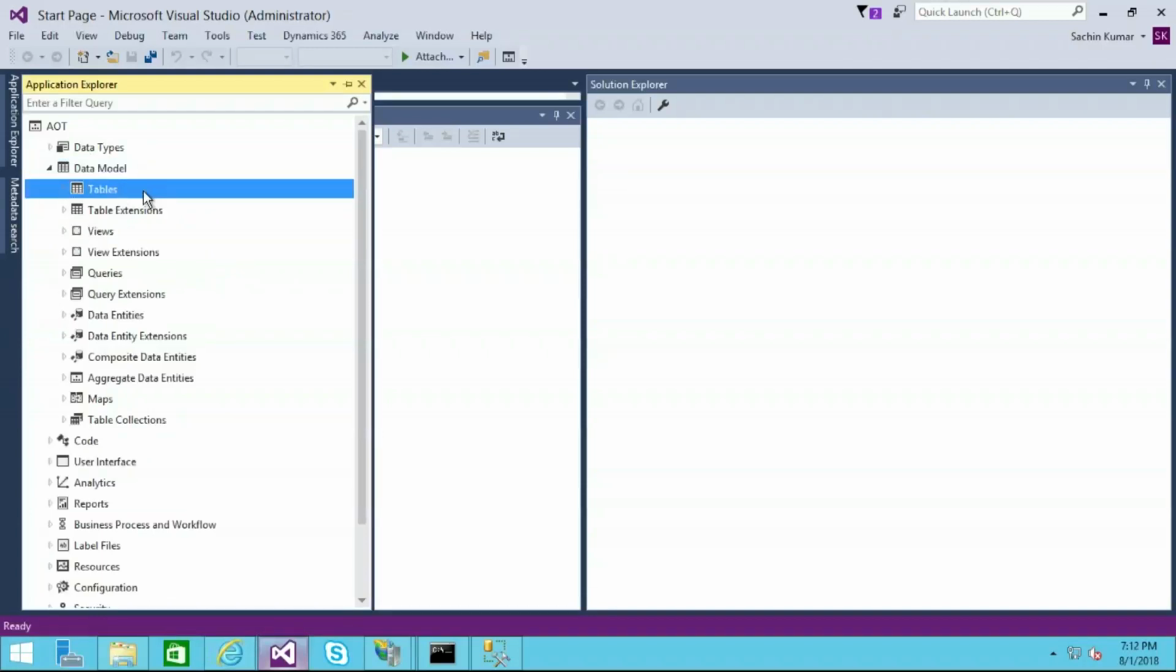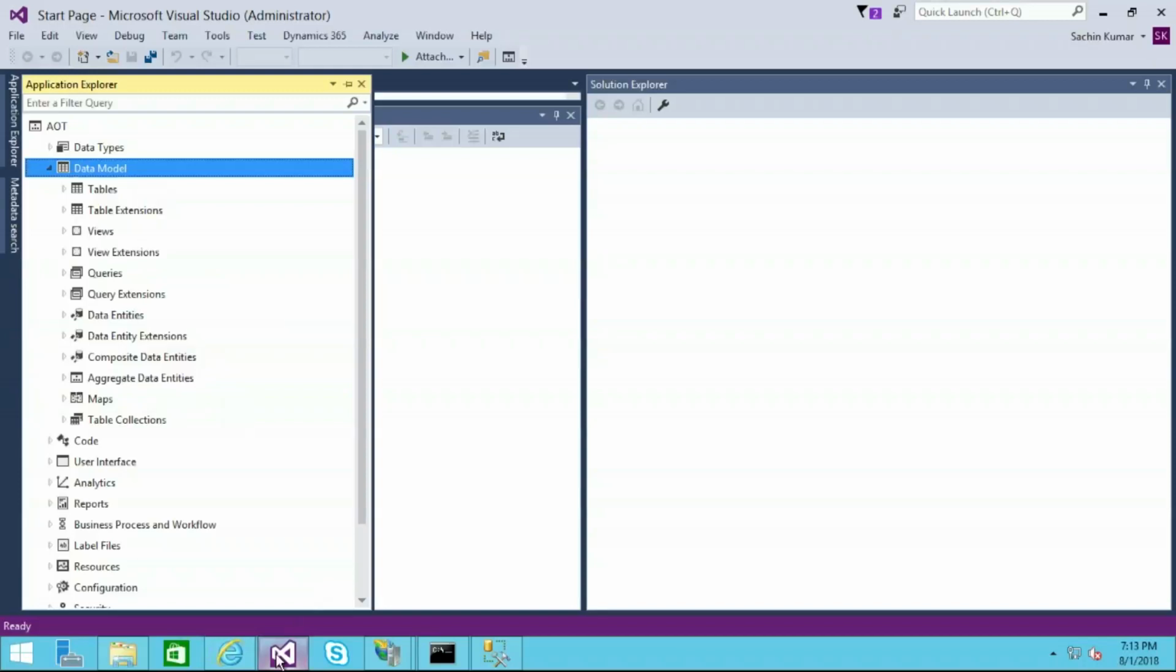Inside the data model, we can see all the database related components like tables and views, queries, data entities, composite data entities, maps, and table collections. So these are the list of objects inside the data model.